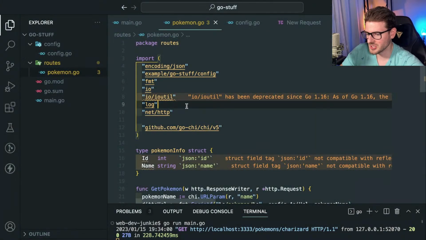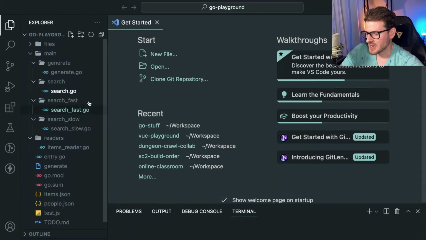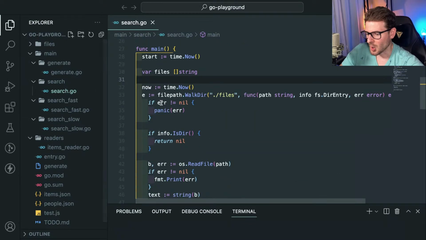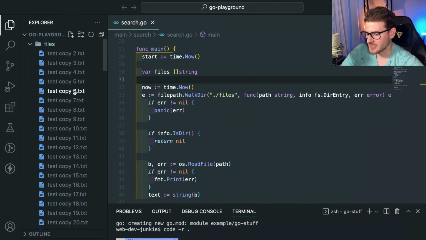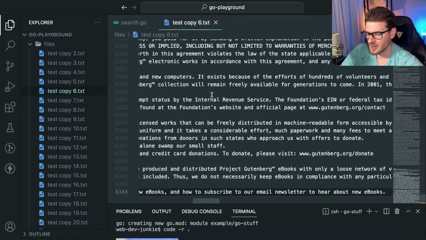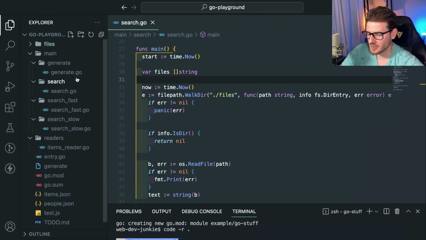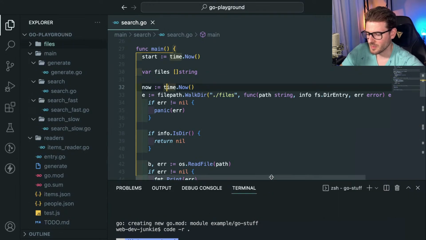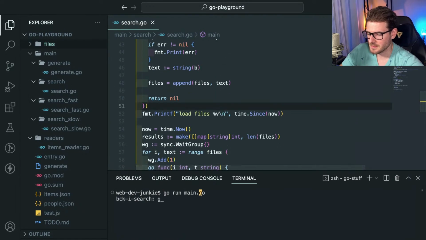Now, I will say, let me show you something real quick. I do have another package I was playing with. It's called Go Playground, and I was getting into the weeds of goroutines. I was trying to load in all these files. I have 100 files in here, each one an entire book, 1.2 megabytes in size. I was trying to read them all in and then find a way to parallel process these as fast as possible using goroutines.